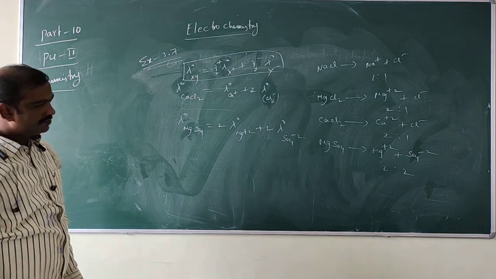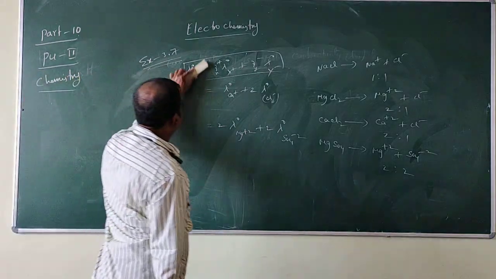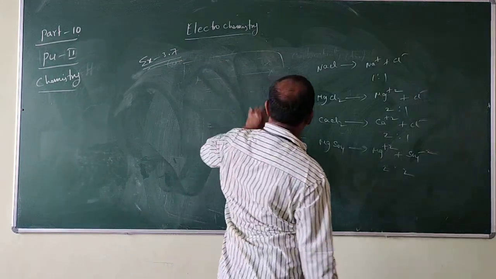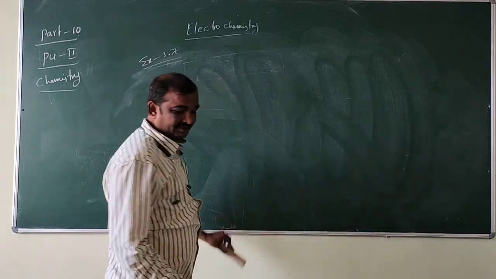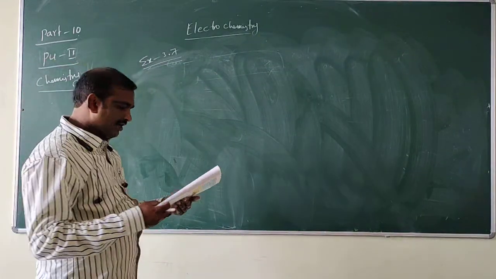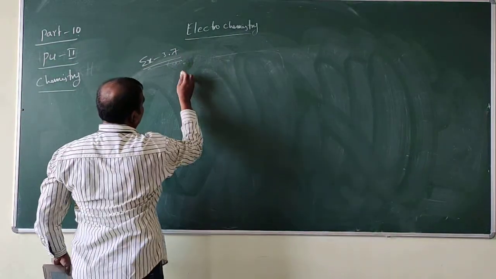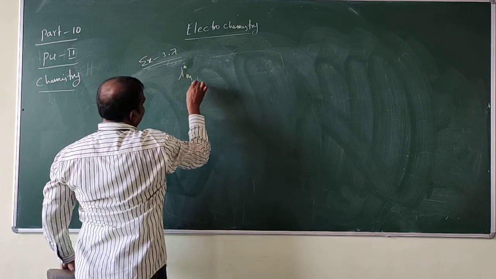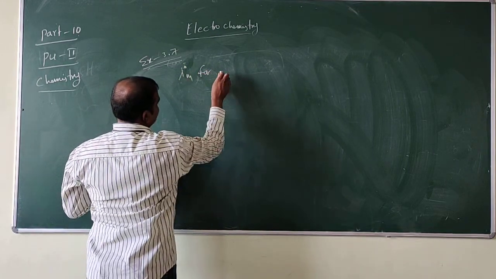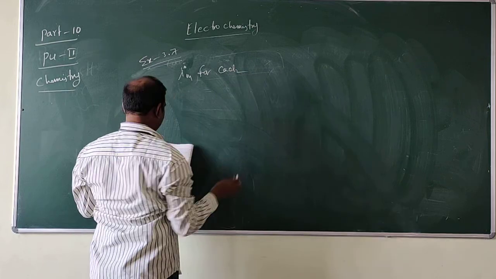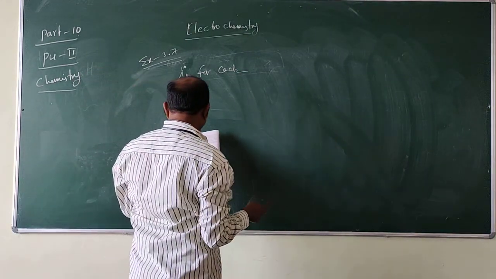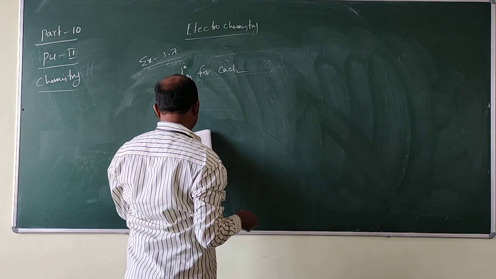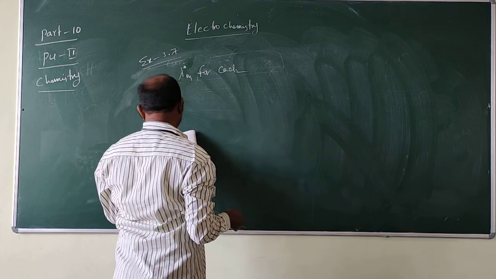So if you go to the problems here, look at here. One problem is given, that is example number 3.7. The problem is to calculate the lambda naught m for CaCl2 and MgSO4.